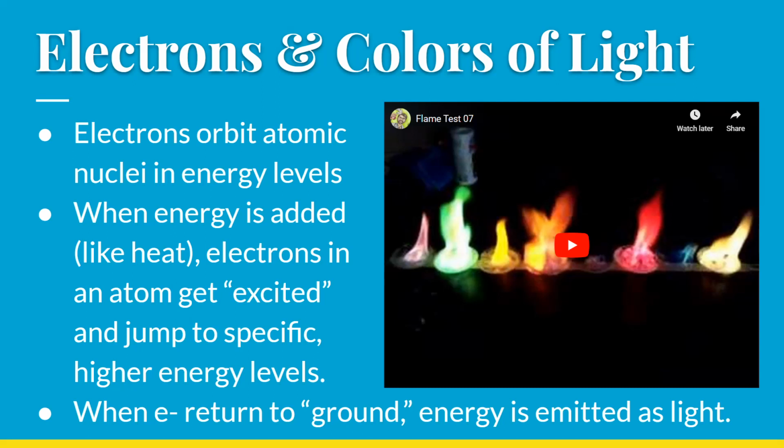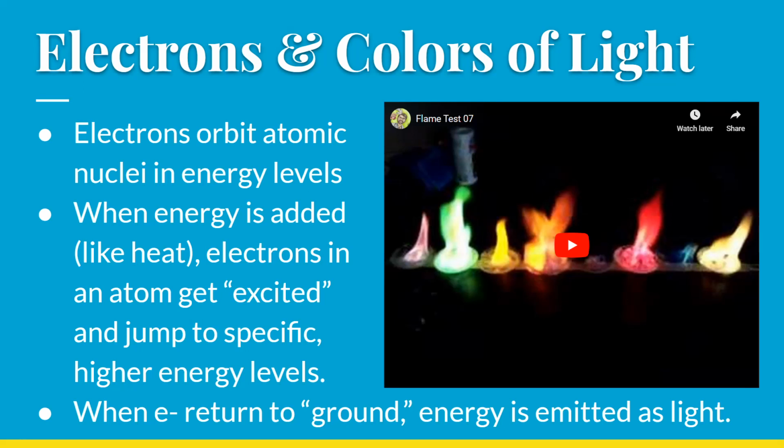When you add energy to a material, whether that is a filament in a light bulb, or with these fluorescent bulbs, a gas inside of a tube, or maybe you did a flame test lab in chemistry, in which case you took some salt and put it in fire. Whenever you add energy like heat or electricity, you can cause the electrons in that material to become excited. That means that they jump up to higher energy levels.